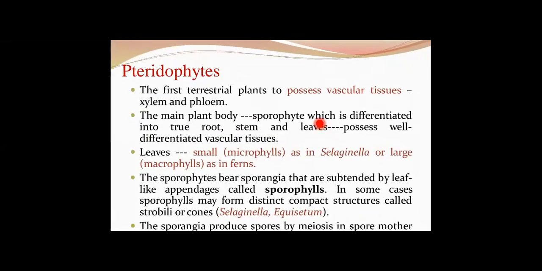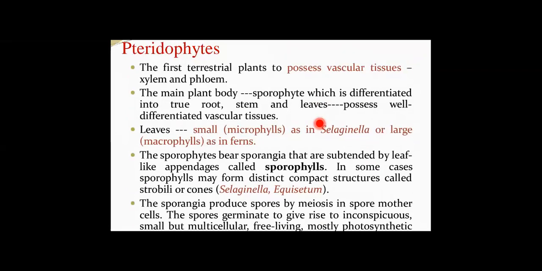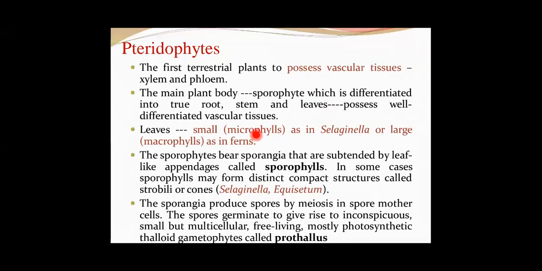Examples under this category are Funaria, Polytrichum and Sphagnum. The next group is the pteridophytes. Pteridophytes are the first terrestrial plants to possess vascular tissues, that is xylem and phloem. The main plant body is the sporophyte, a very important thing, children, unlike the algae and bryophytes, wherein the main body was the gametophyte. This sporophyte is differentiated into true root, stem and leaves, showing the presence of vascular tissue.